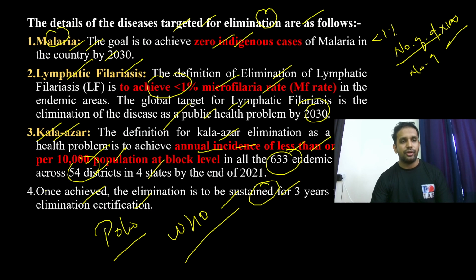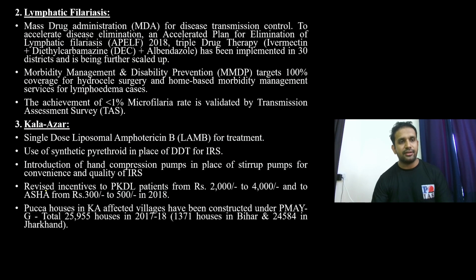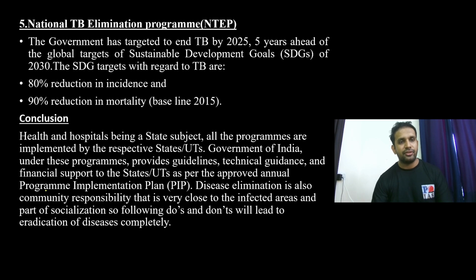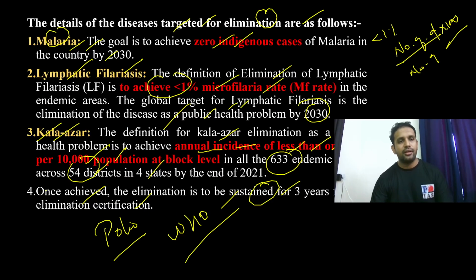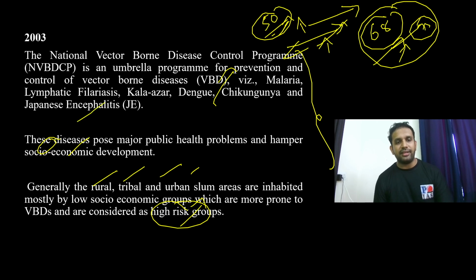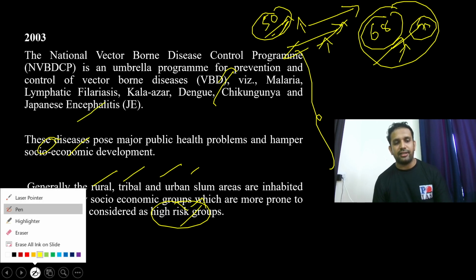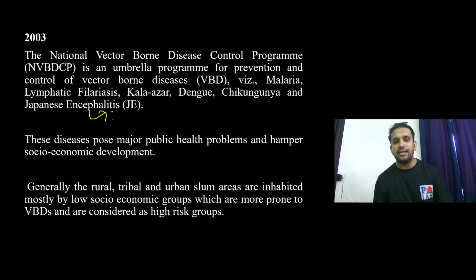So leprosy, tuberculosis, Kala Azar, malaria, 1, 2, 3, 4, 5 we have done. Leprosy is there, done. This is all over. Fine. For Japanese encephalitis, the target is not given, because a very small number of people are affected by this disease. Japanese encephalitis has also been given as a vaccination under the Mission Indradhanush program. Among the various vaccines given under Mission Indradhanush, the Japanese encephalitis vaccine is also a part of it.